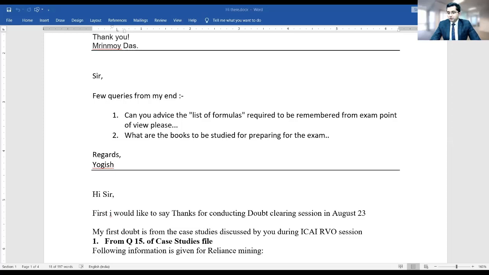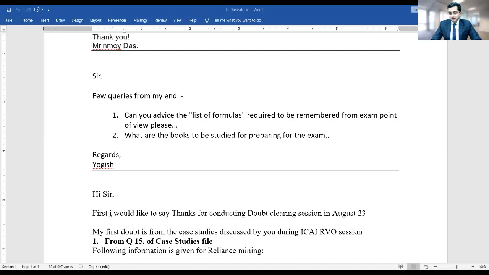Okay, so there is one file and I am posting it here, which has always been shared when I took session. It was named as case studies for participants.